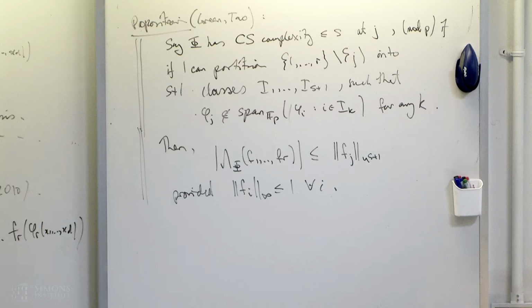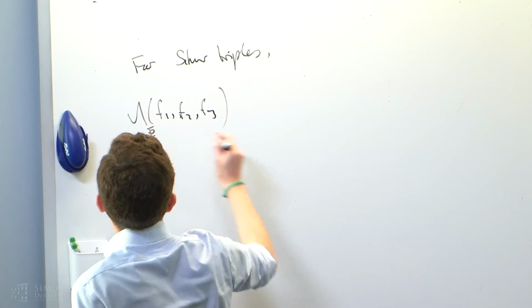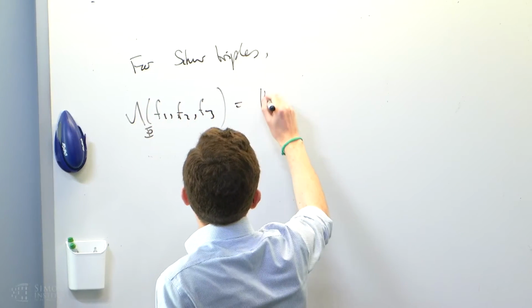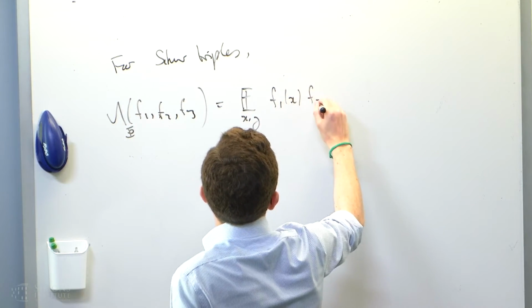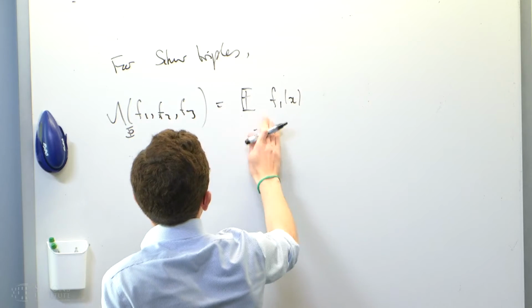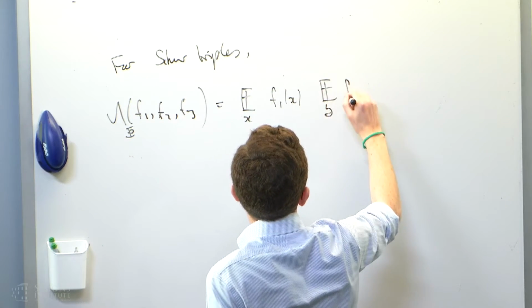So let's say for my Schur triples, I've got lambda phi of f1, f2, f3 equal to this expectation. I'm going to write this in a funny way: first take an expectation over x, and then take an expectation over y.